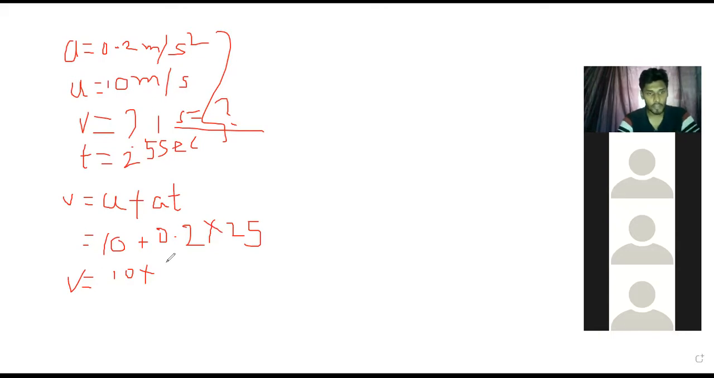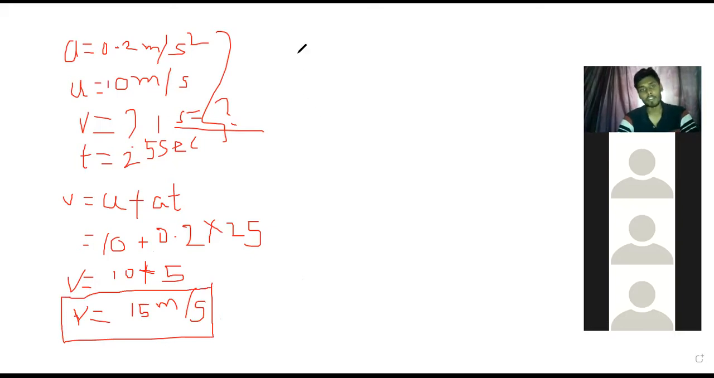Yes, sir, it is 5. Plus, it is not multiplication. So what is the final velocity? V is equal to 10 plus 5, which is equal to 15 meter per second. Have you got the answer, all of you?